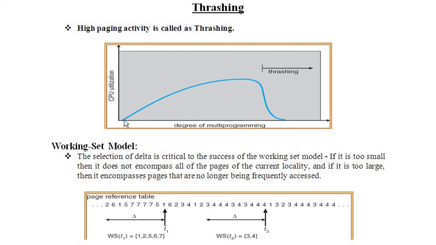Here you can see the curve. What is happening is when we go on doing this multi-programming, the curve goes high, and there is a point where it starts dipping down and comes to a standstill, or becomes flat. This transition, from where my CPU utilization comes down, is called thrashing.